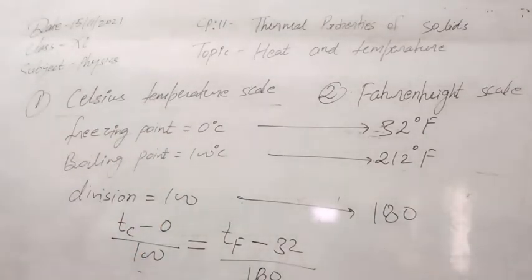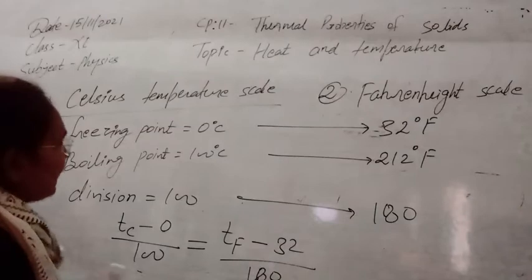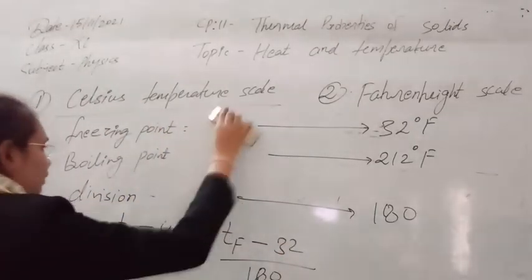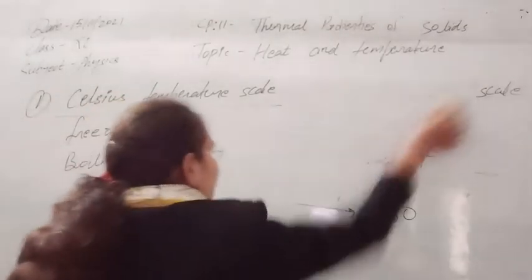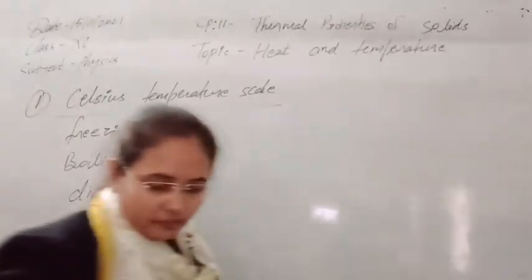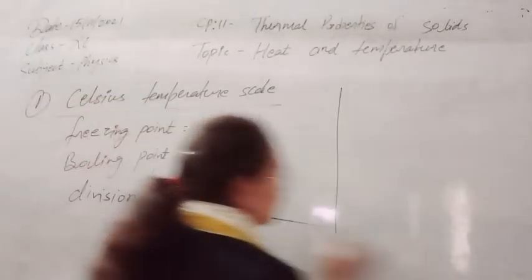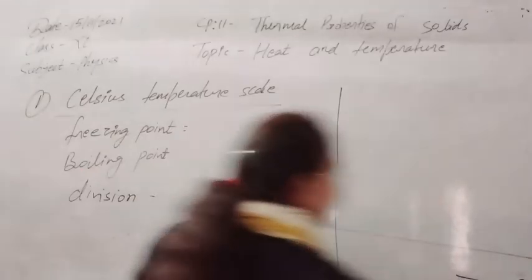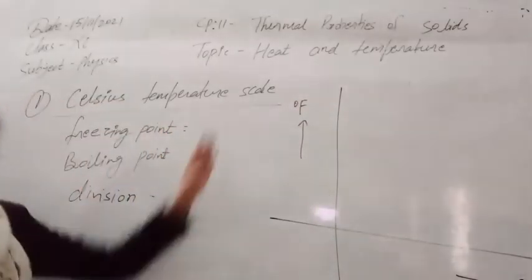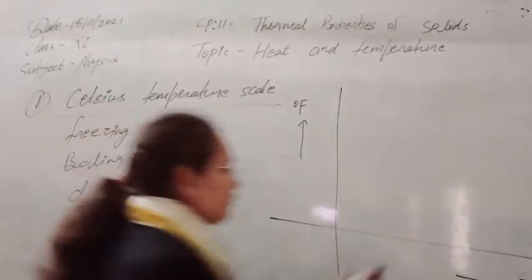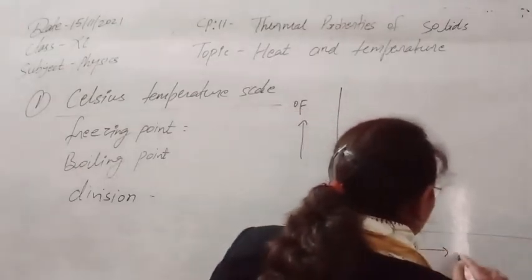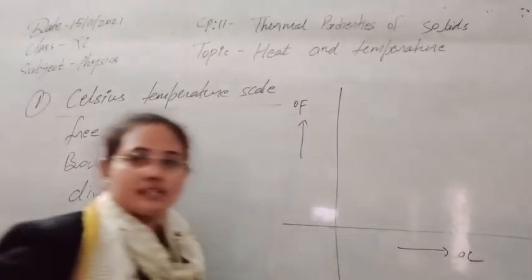After this one, we can also plot a graph to represent the temperature in both of the scales, in the Fahrenheit scale and in this scale also. So let's see now the graph for that one. If we plot the graph, suppose on this one we are taking temperature in degree Celsius, and on this one we are taking temperature in degree Fahrenheit, means on this one is the Fahrenheit scale, and on this one we have taken the Celsius scale. So these scales now we have used.